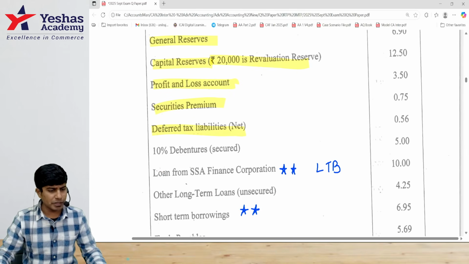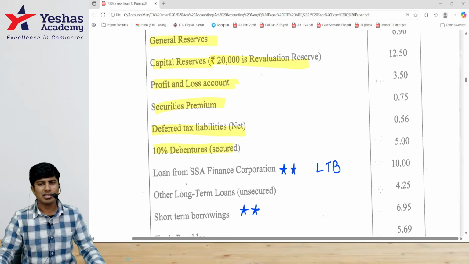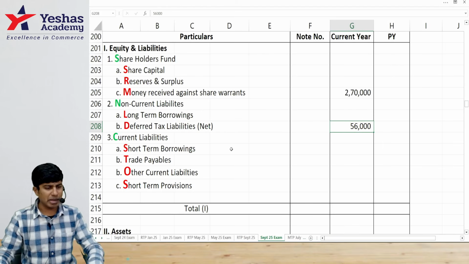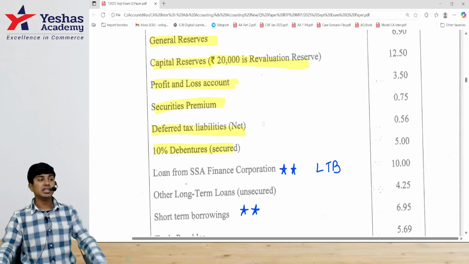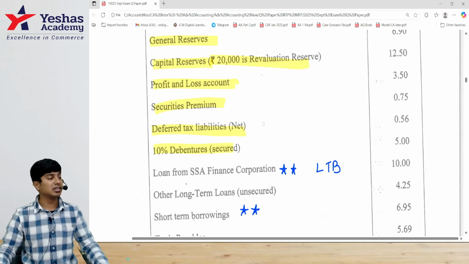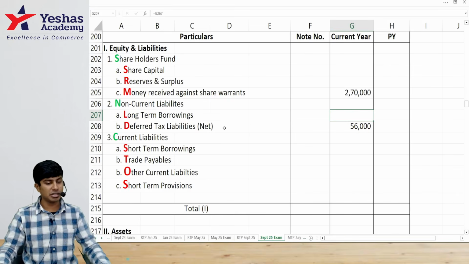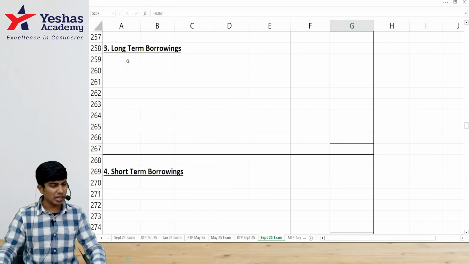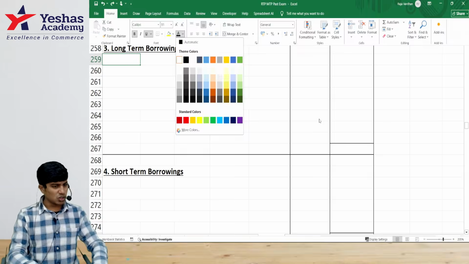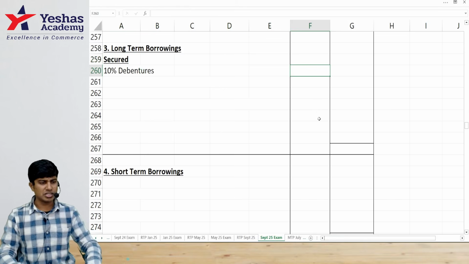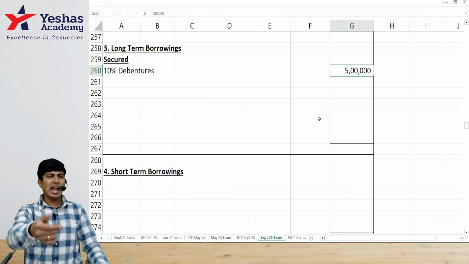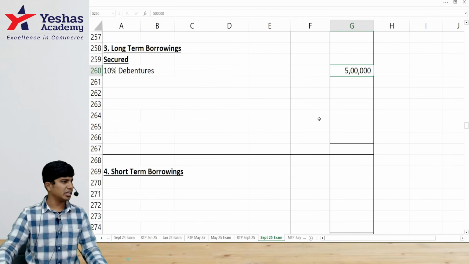Then I have with me 10% debentures. Secured long-term borrowings 5 lakh. There is no adjustment. I'll write it in the balance sheet straight. Long-term borrowings. I would write once again, there are a lot of other long-term borrowings. There is that loan from one bank, with interest accrued but not paid and all adjustments. So I'll write it in notes to accounts only. Here I would write secured, 10% debenture. How much? 5 lakh. I'll add those other loans also and then write it.